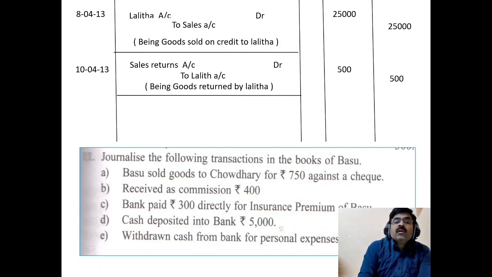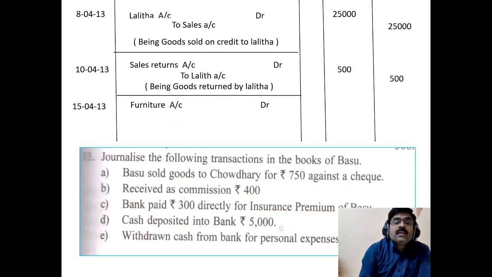Look here, when Lalita is receiving, we debit her account. When she is giving goods, her account will be credited. It's a personal account. Okay, debit the receiver, credit the giver. As well as sales returns are goods. When goods are coming in, means sales returns, we are debiting here. When goods are going out, as per real account rules, okay, we are crediting the sales account.